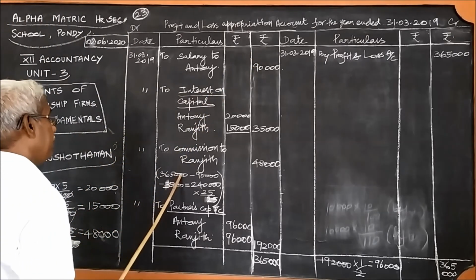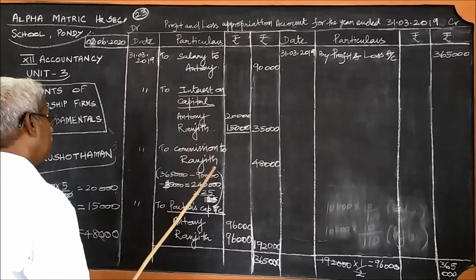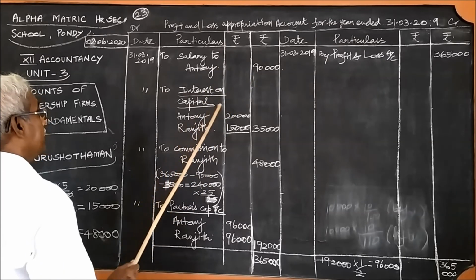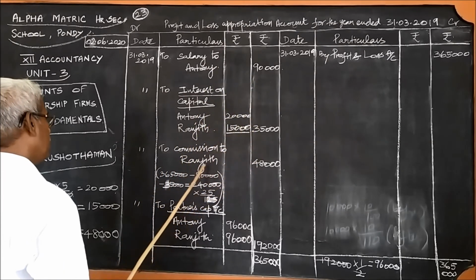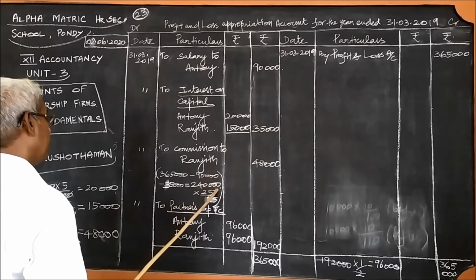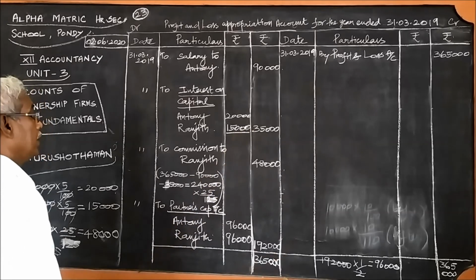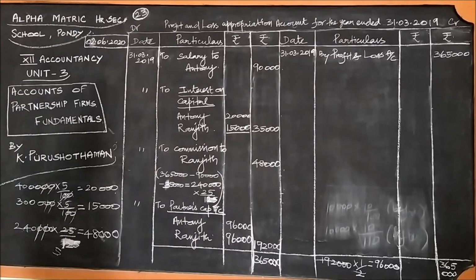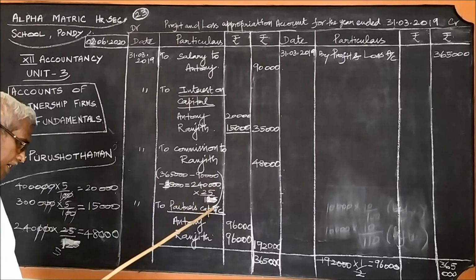So in that case, what must we do? From the 3,65,000, the salary 90,000 should be deducted. The interest on capital 35,000 should be deducted, and from the balance amount of 4,40,000 only 25% commission is paid to Ranjit. If it is before, you should write 25/100.